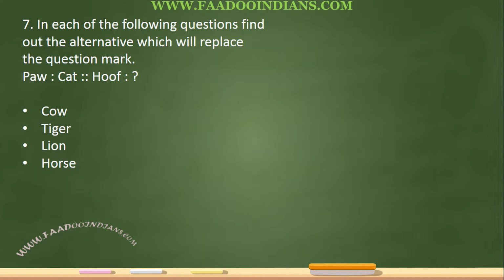Paw, cat, and hoof is to what? Feet of a cat are called paw. So hoof is related to horse. As a cat has paw, similarly a horse has hoof. Therefore, horse is the answer.